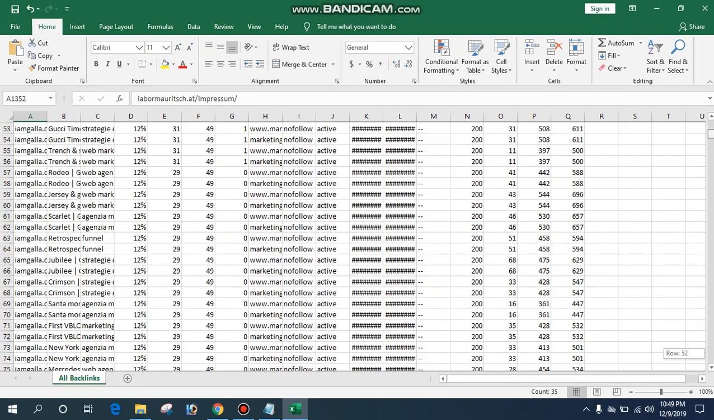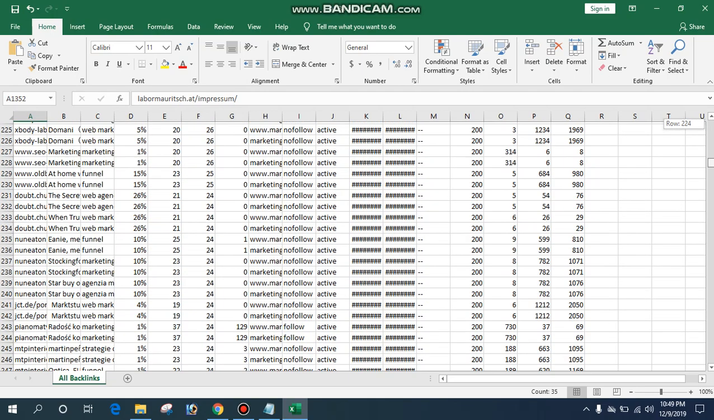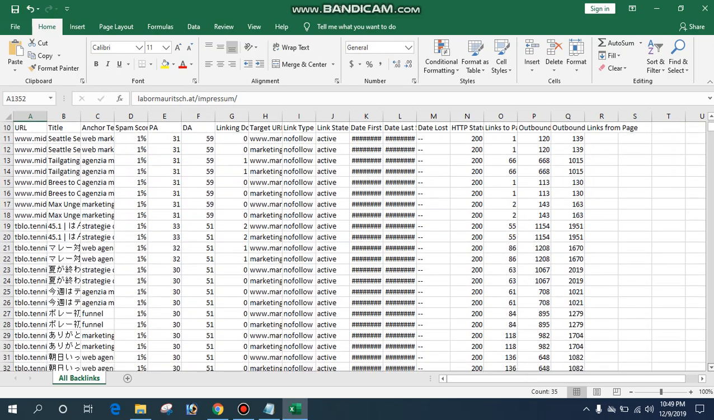It's up to you to decide on which factors you are highlighting the backlinks. So there's no specific plan in this. You have to decide for yourself.